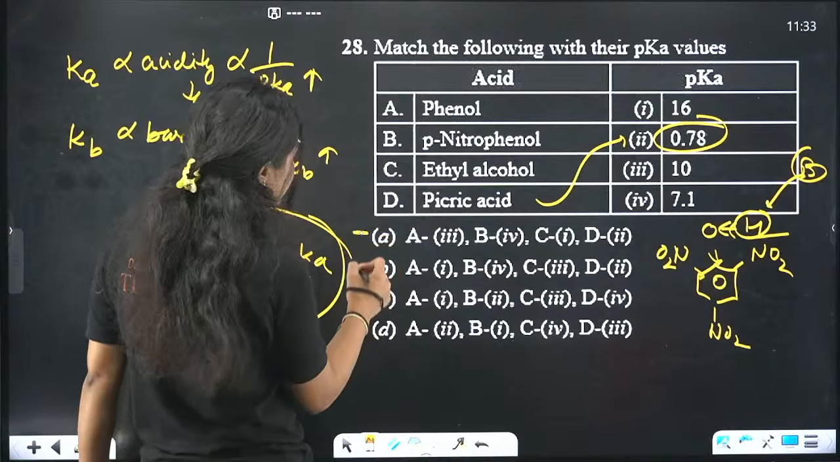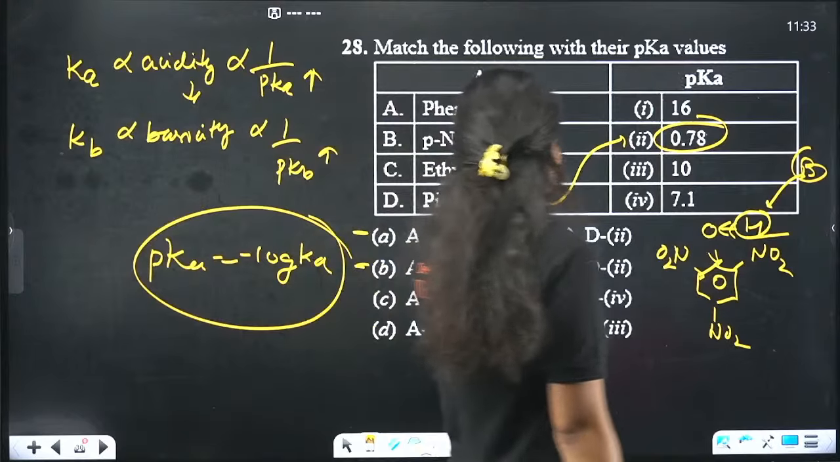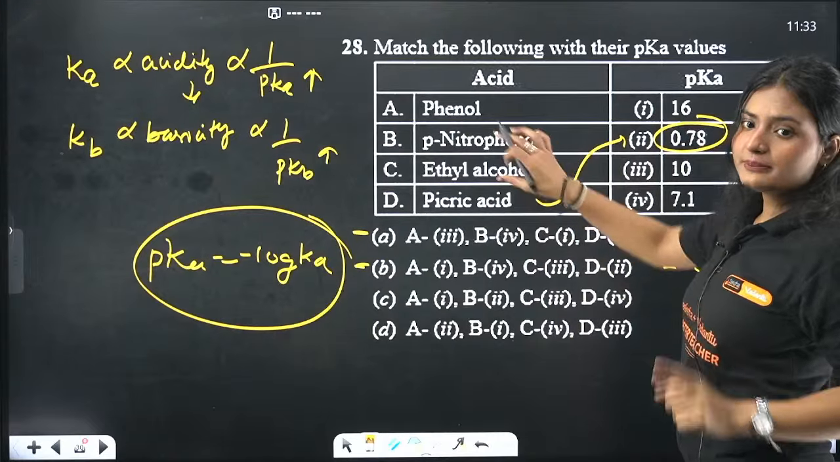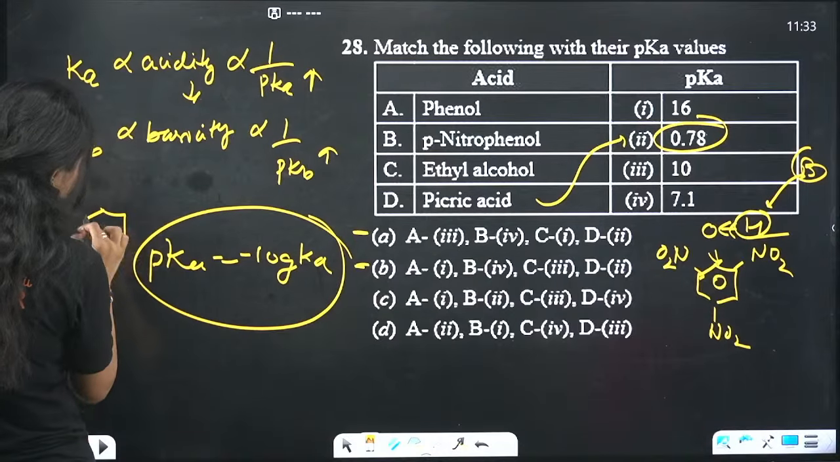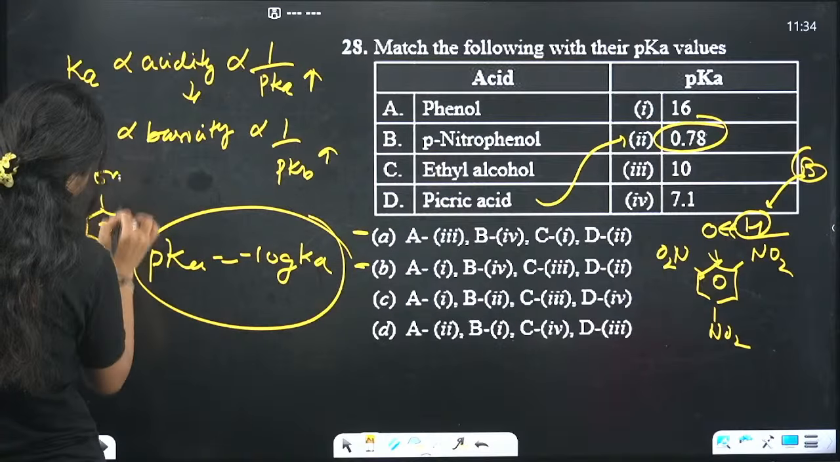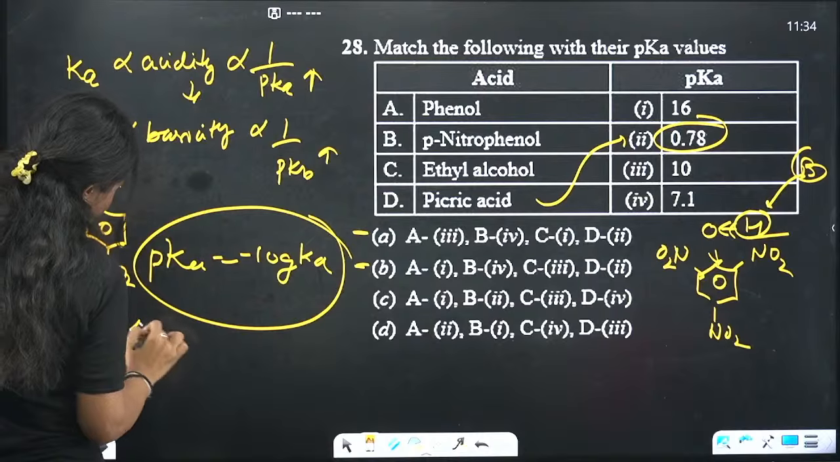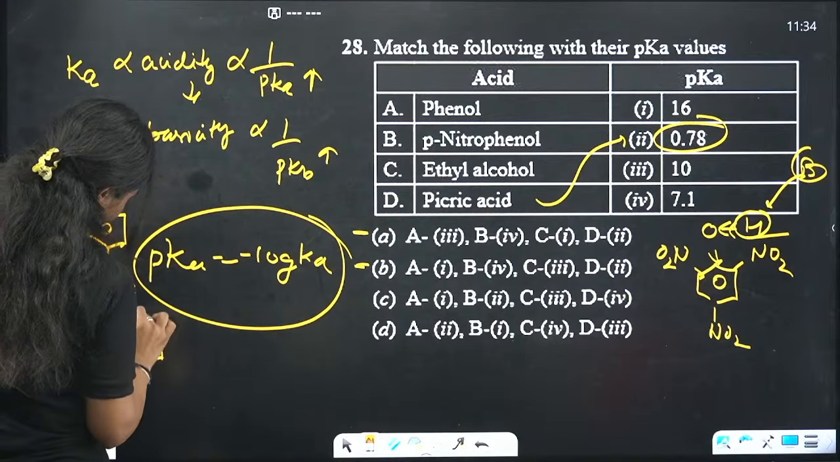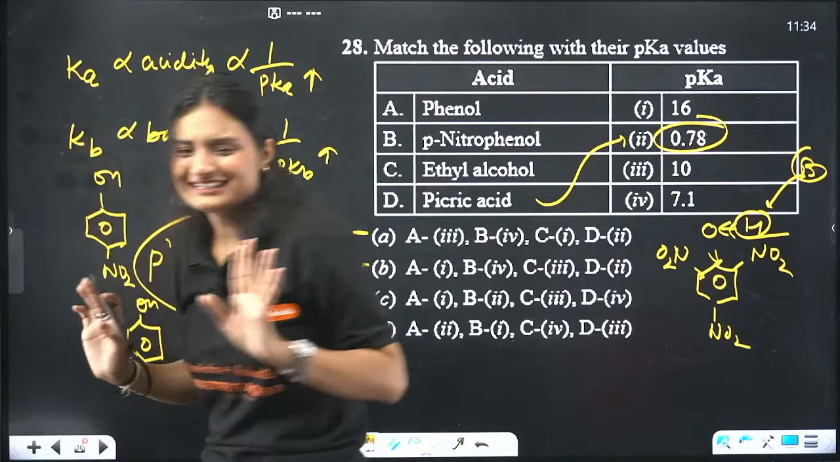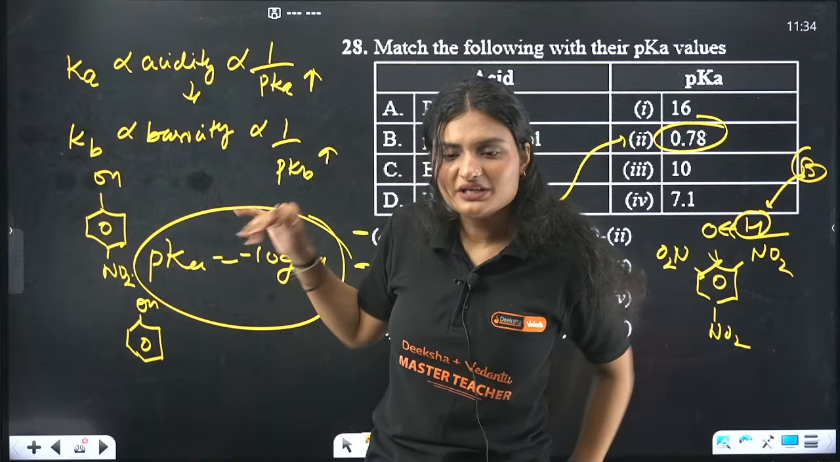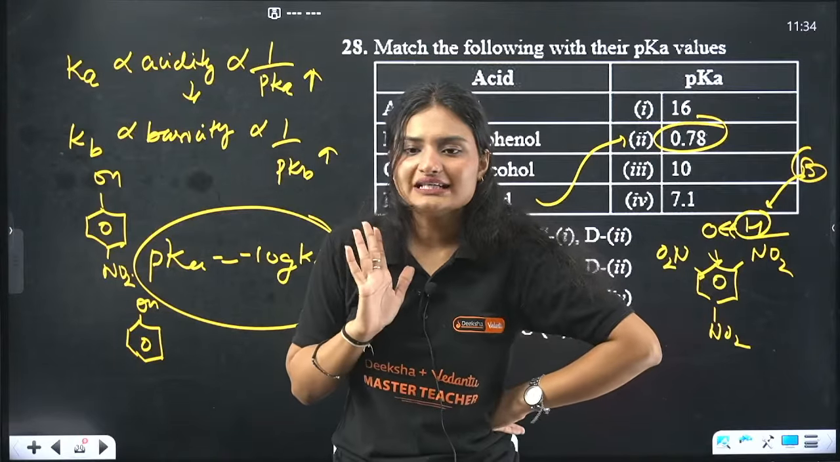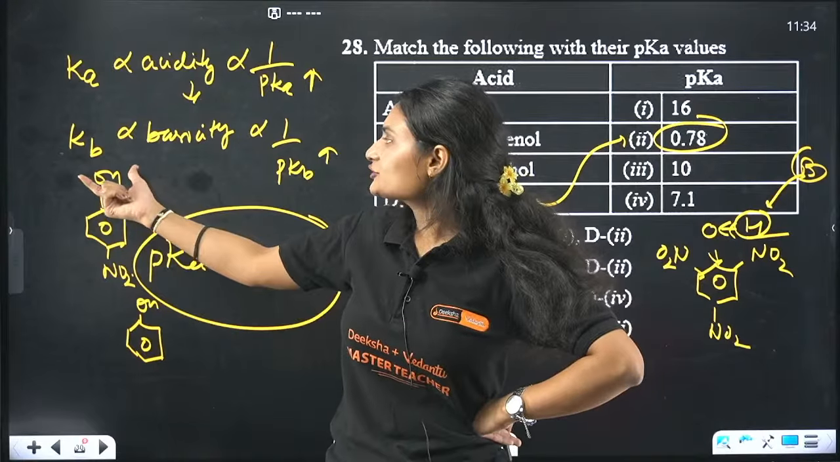We have option A and option B. Now let's check para-nitrophenol and phenol. This is para-nitrophenol and this is phenol. Now listen. Very easy. Here NO2 is an electron withdrawing group. If it is an electron withdrawing group, it will withdraw the electron, again withdraw the electron from the OH bond.